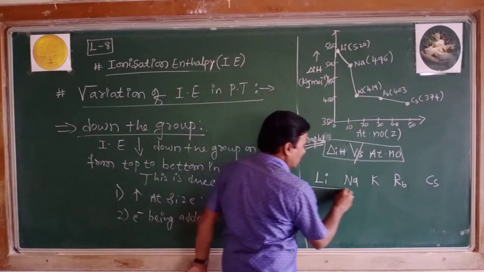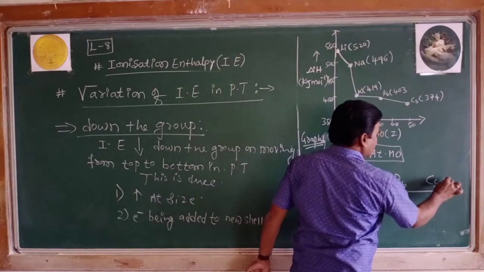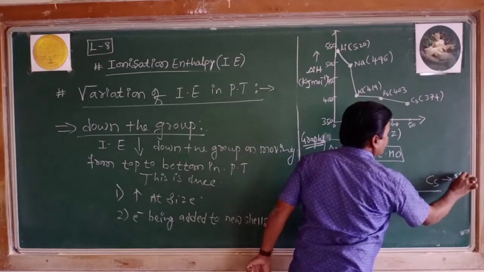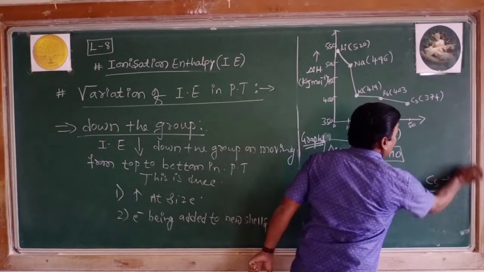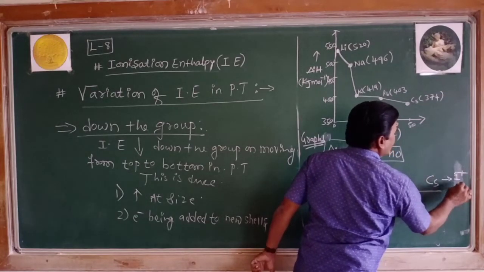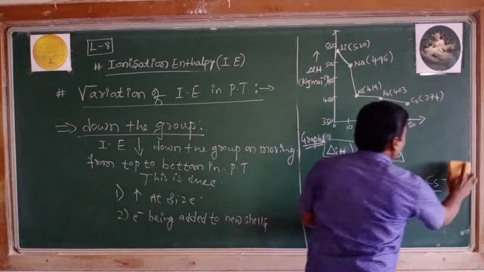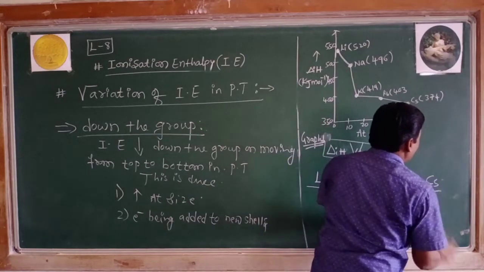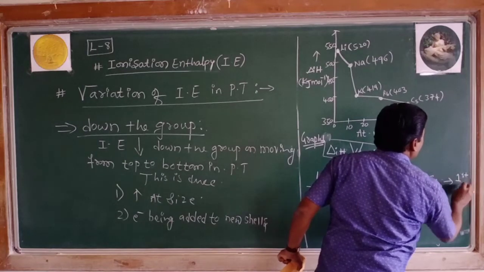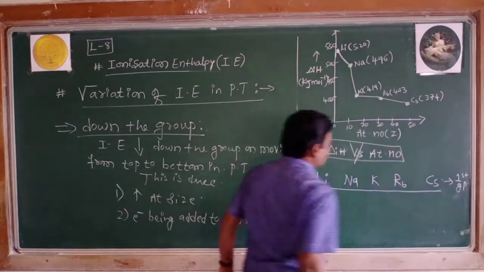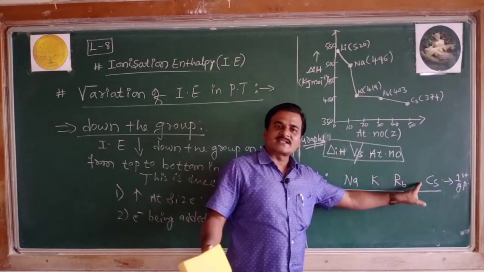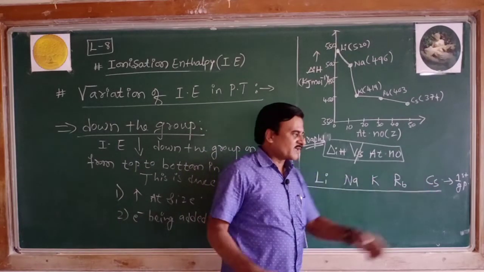So these are the elements which belong to the first group of the periodic table. These are the elements of the first group, called alkali metals: lithium, sodium, potassium, rubidium, cesium, and the last element being radioactive, not mentioned here.